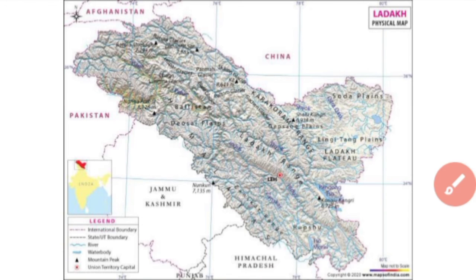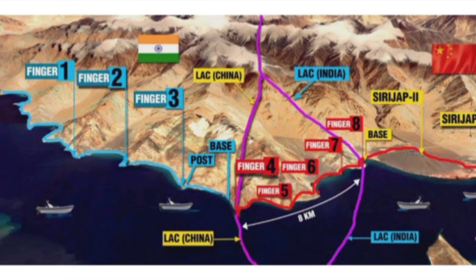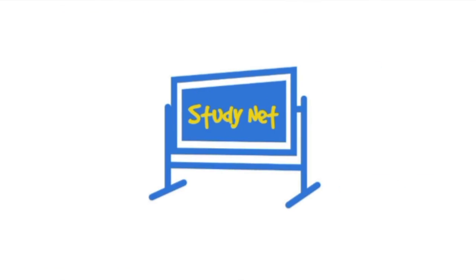Now we come to the conclusion. The conclusion is that India has not lost any inch of territory to China. But I will say India has lost some strategic advantage, because on the south bank of the Pangong Tso Lake India was in a strategic position.